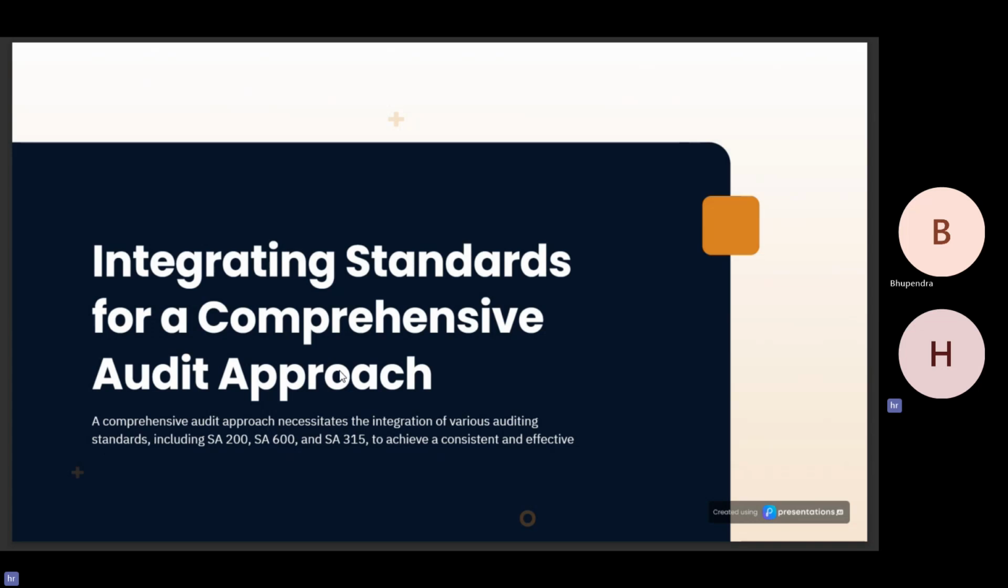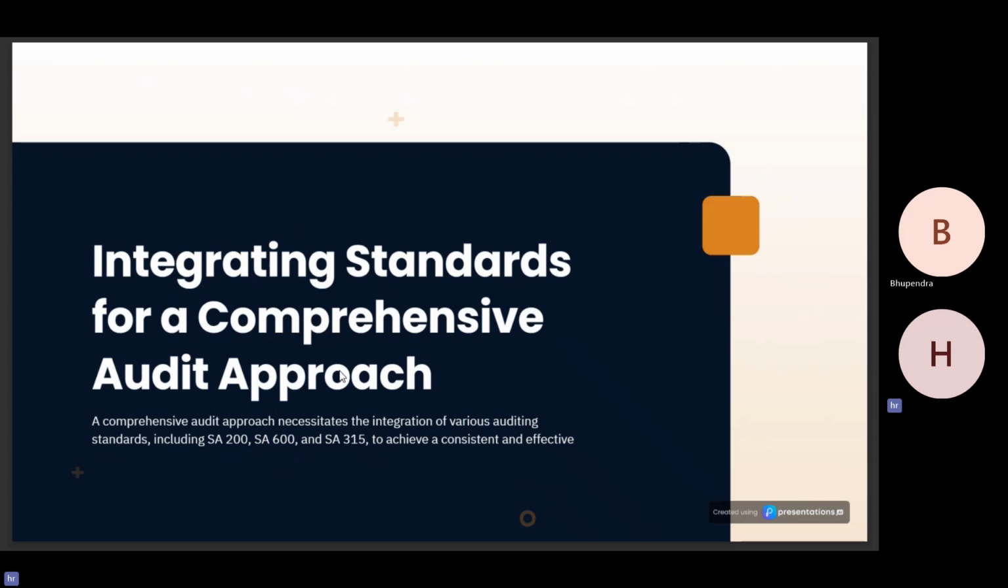And third, a comprehensive audit approach. The comprehensive audit approach uses the integration of the various auditing standards, including SA 200, SA 600, and SA 315, to achieve a consistent and effective audit. Now, here's the conclusion on the interpretation challenges in auditing.